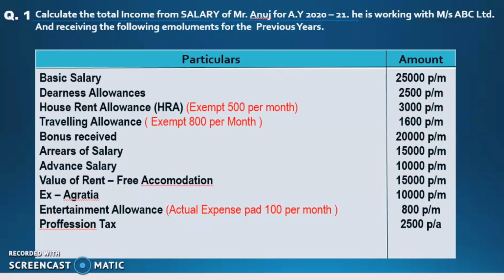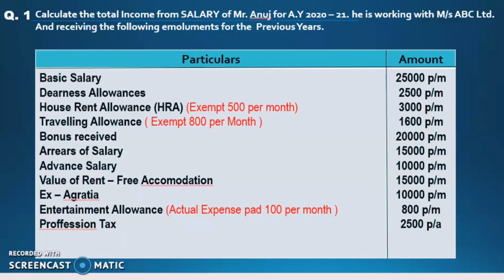The question says to calculate the total income from salary of Mr. Anuj for assessment year 2020 to 2021. He is working with Messrs ABC Limited and receiving the following emoluments for the previous year.